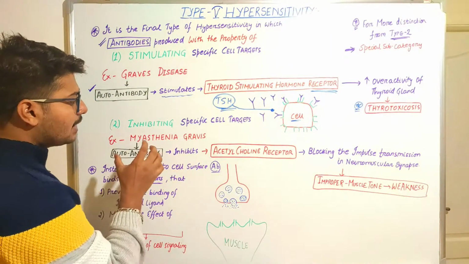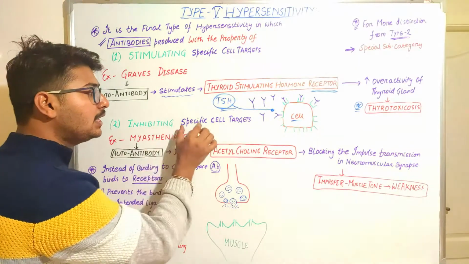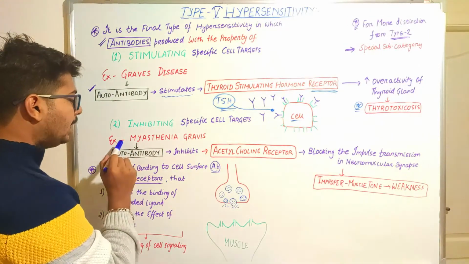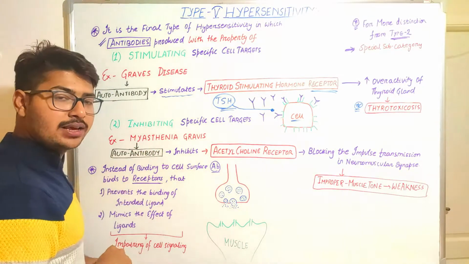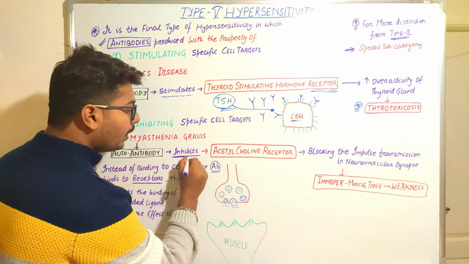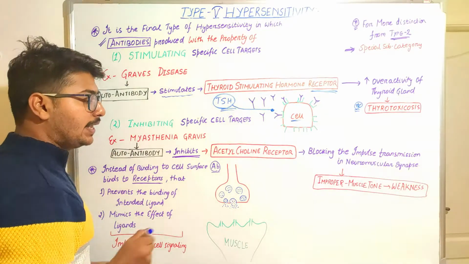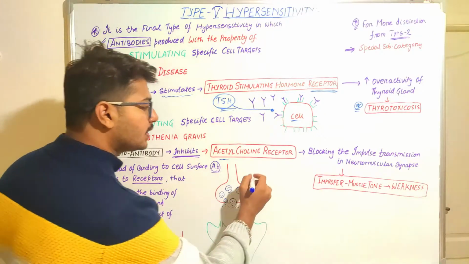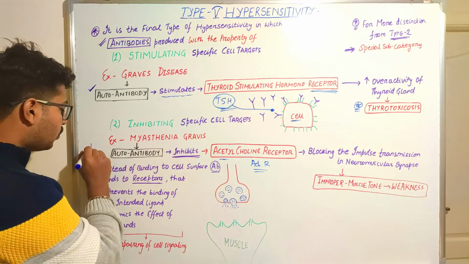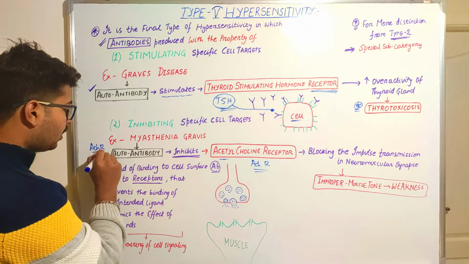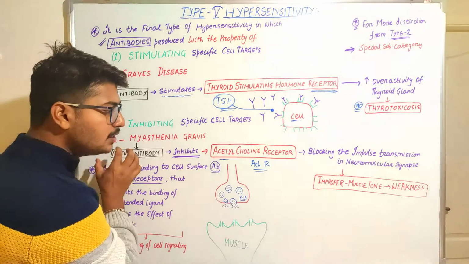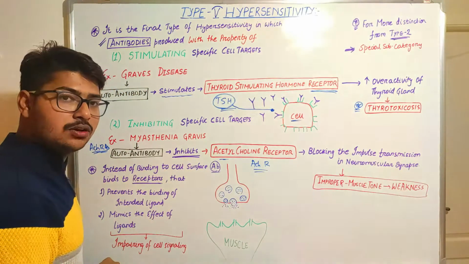Okay, so the next type is inhibiting the specific cell targets. What do you mean by this? In the example of myasthenia gravis, what happens? The autoantibodies that are produced in the body are going to inhibit which kind of receptors? Yes, they are going to inhibit the acetylcholine receptors, ACh receptors. The autoantibody that is formed is known as AChR antibody, and it is going to inhibit the acetylcholine receptors.